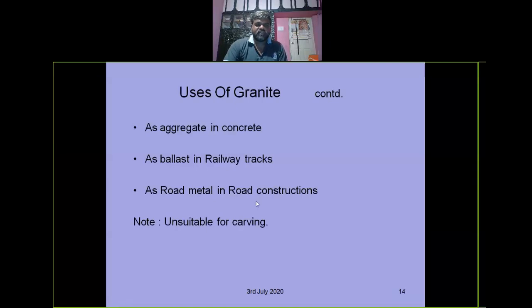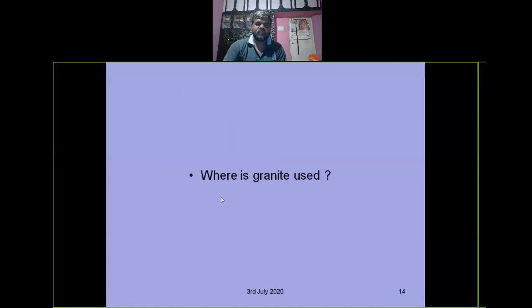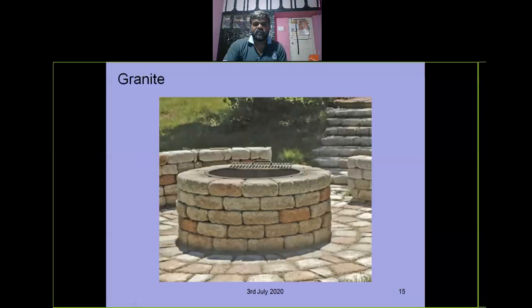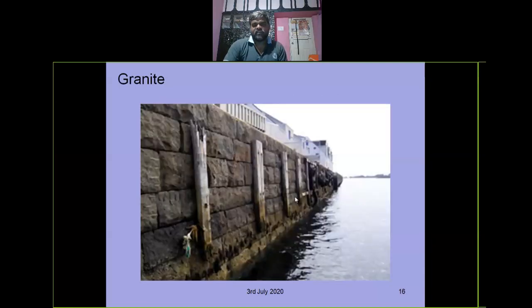But there is a disadvantage: it is unsuitable for carving, which means it is not useful for ornamental works, right? That is very difficult here. Where it is used, you can see some nice pictures, like masonry developed here. See, a retaining wall for a dam or water-resistant structure is used here, because these granites have water absorption of less than 1%. We can use it for water retaining structures also.